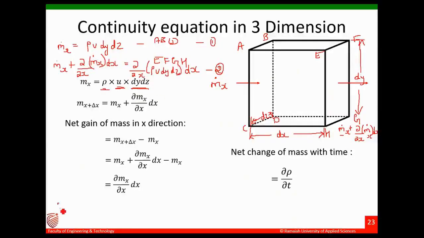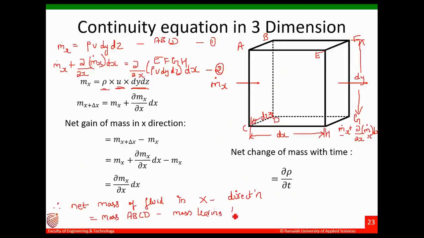So therefore, I can write the net mass of the fluid in x direction is equal to mass entering the face ABCD minus mass flow rate of the fluid leaving face EFGH. So if you observe, rho u dy dz, here you have m dot x plus this value.